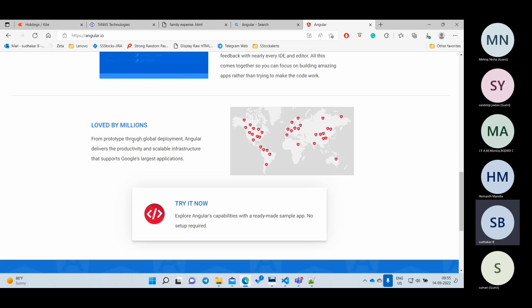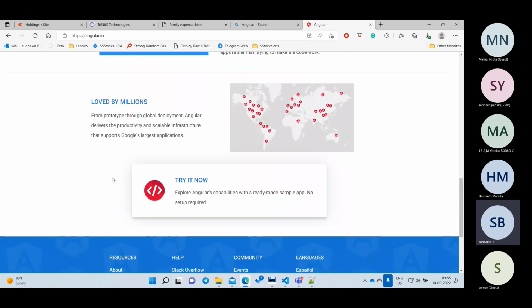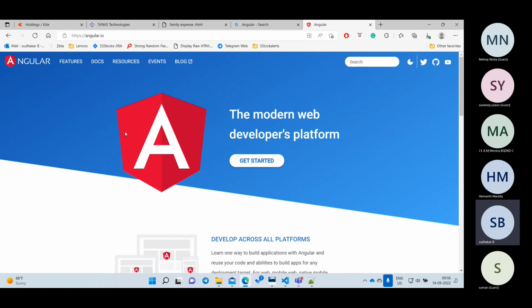And there is a lot of community. For the success of the Angular library, there are mainly two reasons. One is that it is open source. Open source means it is free for everybody. A small company can use it, a big company can use it. Anybody can use this framework.